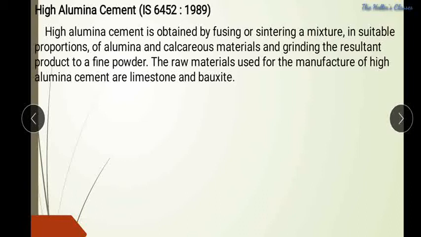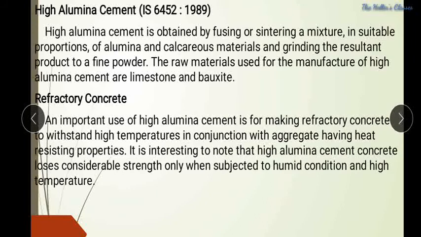So high alumina cement is obtained by fusing and sintering a mixture, in suitable proportions, of alumina and calcareous materials, and grinding the resulting products into powder form. Which means the raw materials used for the manufacturing of high alumina cement are limestone and bauxite. In bauxite, we can observe a rich content of alumina. So that is how we are getting that high alumina cement.